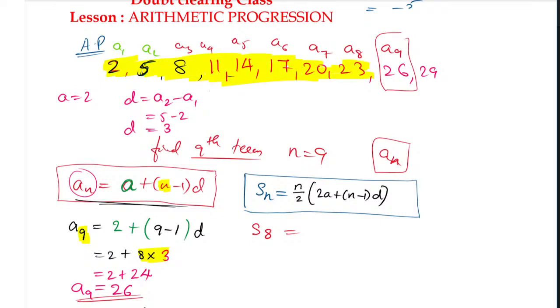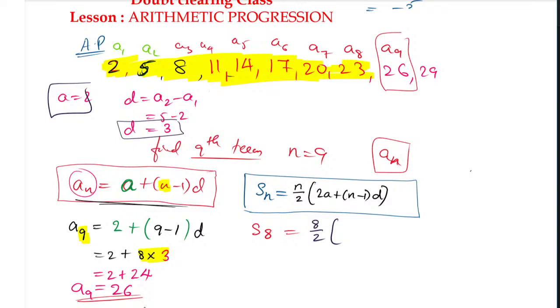That is called S8. So that is nothing but the sum of the first 8 terms. Similarly, it is a small number, I have taken 8. Instead of 8, you can take 100 also. Whatever they give in the question, that we have to follow. So n value is 8 by 2 into a value, which we already know. A value is 2, d value is 3. Substitute and find the answer.